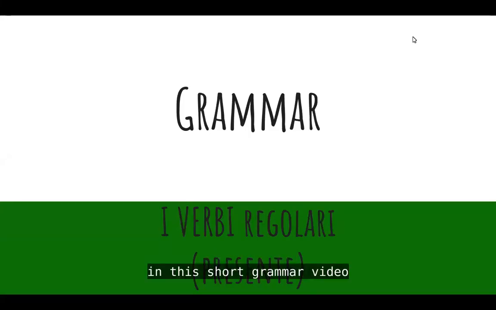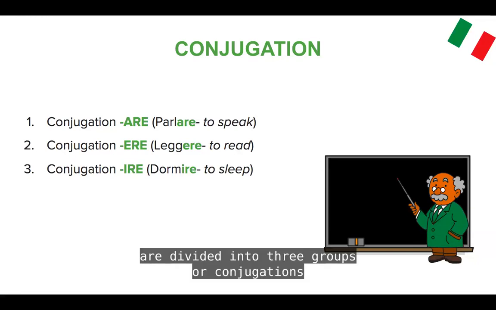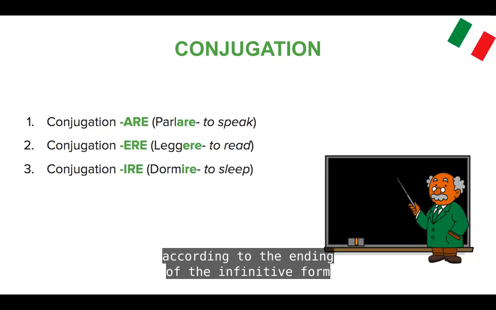In this short grammar video, I will be talking about the present tense of the Italian verbs. Let's start by saying that Italian verbs are divided into three groups or conjugations according to the ending of the infinitive form.